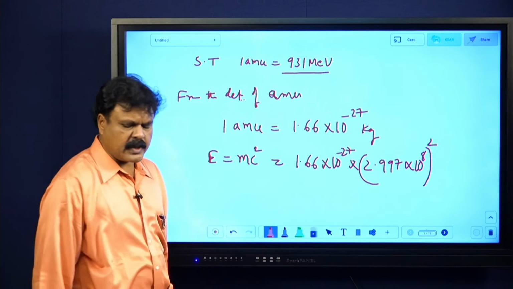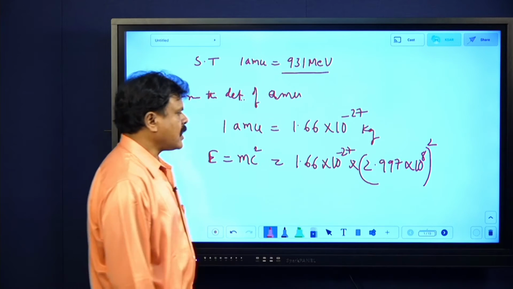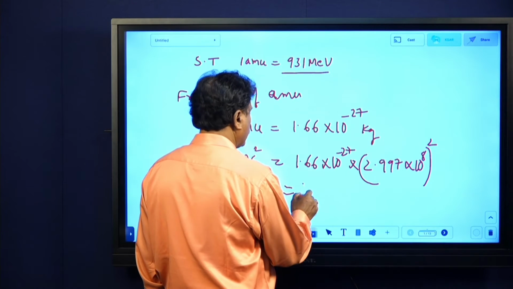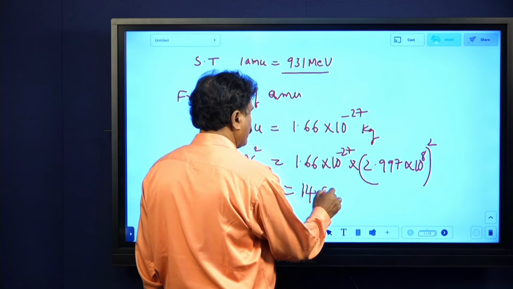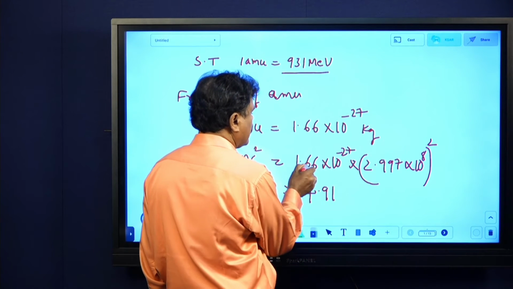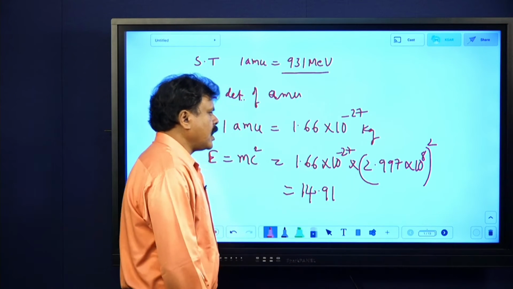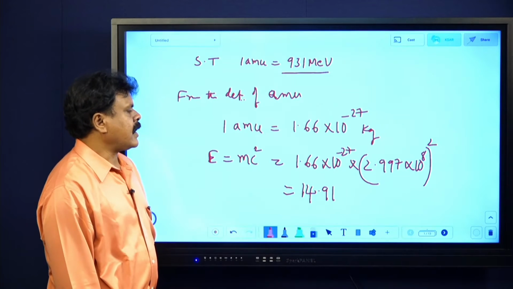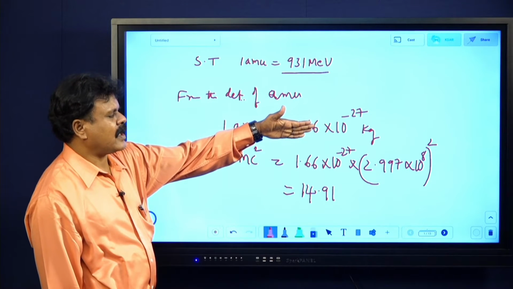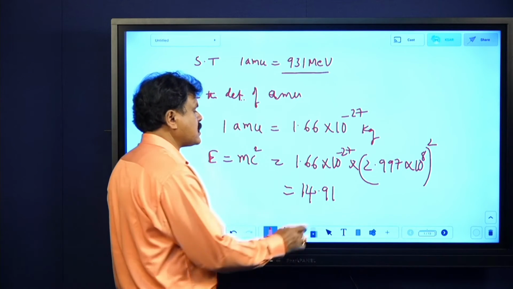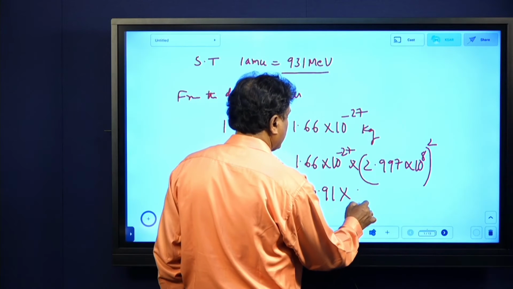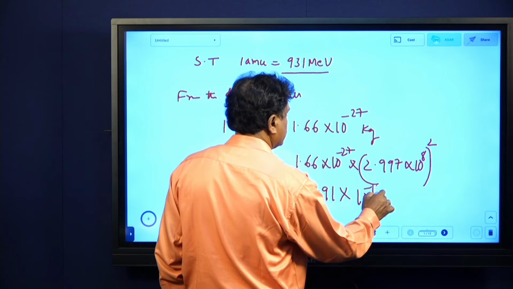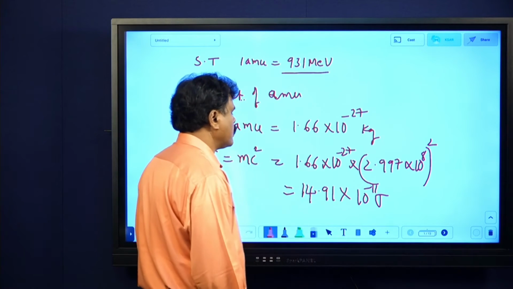Do this calculation using a calculator. You will get around 14.91 into 10 power minus 11 joules.